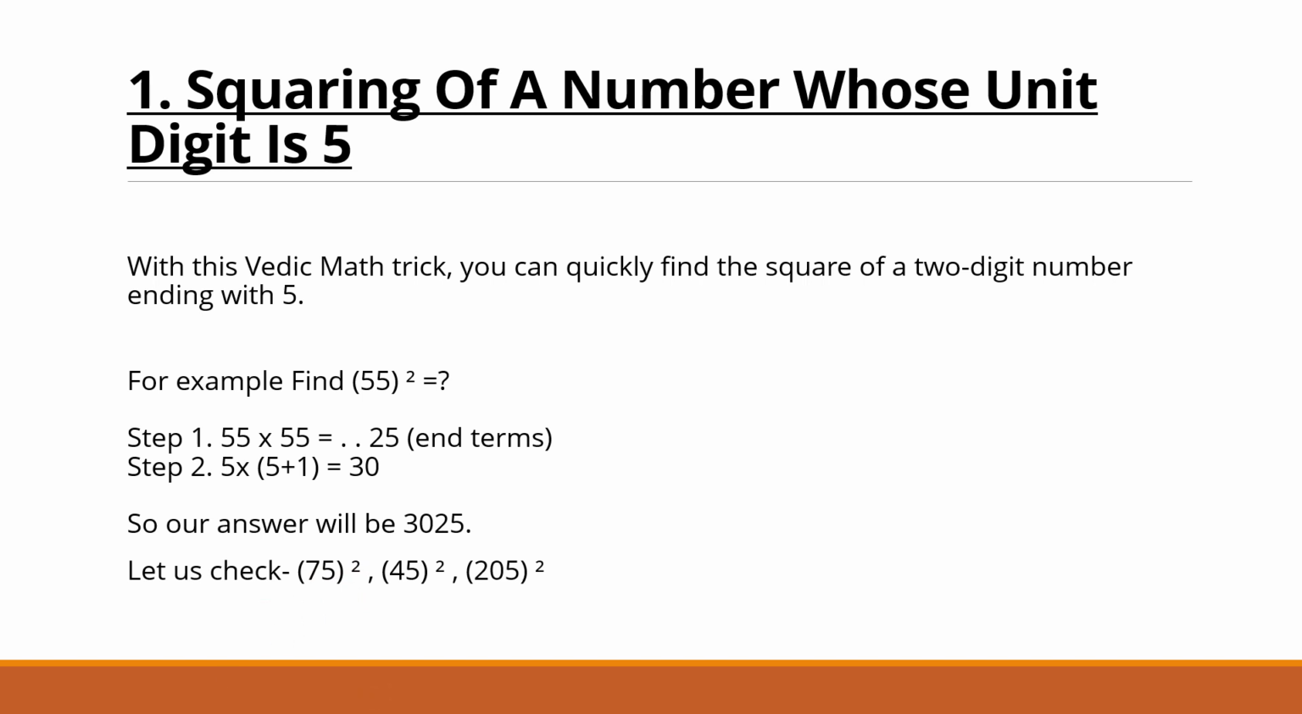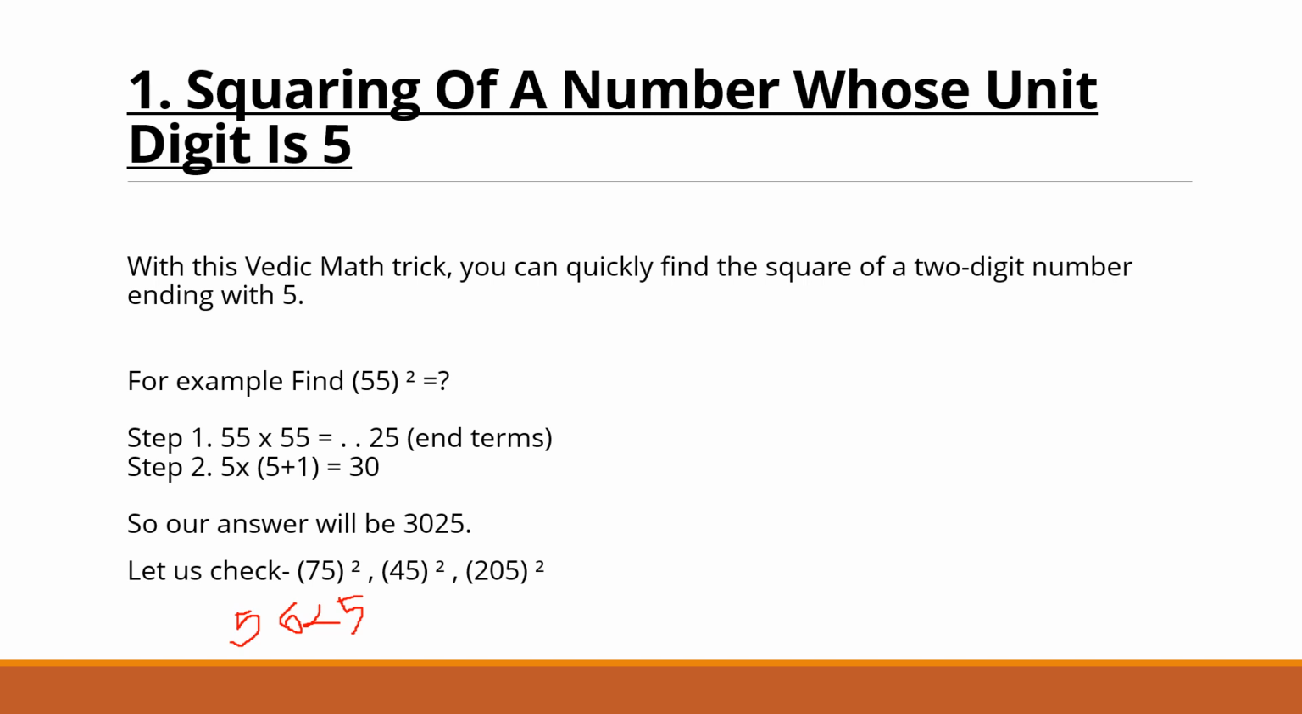We are having 75. So just see how we will solve this 75. With 5, we are having 25 at the last. And 7 8s are, what 7 8s are we know? We know it is 56. So the answer we are having 5625. Okay, similarly for 45, just think quickly. 5 5s are 25 and 4 5s are 20. So 2025. Okay, same trick with 205.